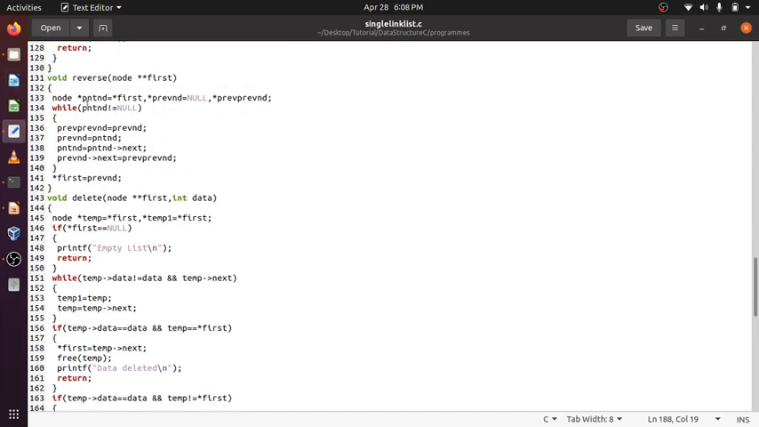Reverse. So the first node came in. This is PNTND, which means present node. This is a present node. This is the previous node. This is the previous to previous node. These pointers are going to point to the previous node. This pointer to the previous node. This will point to the present node.